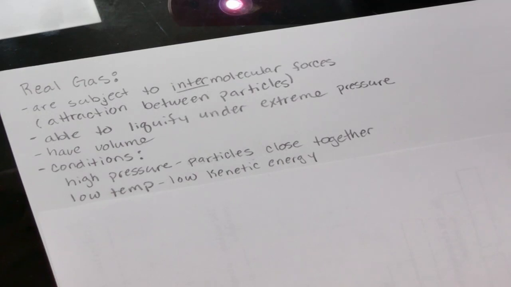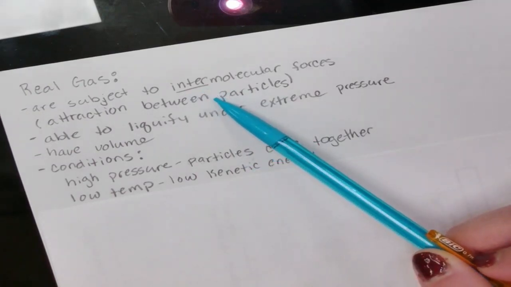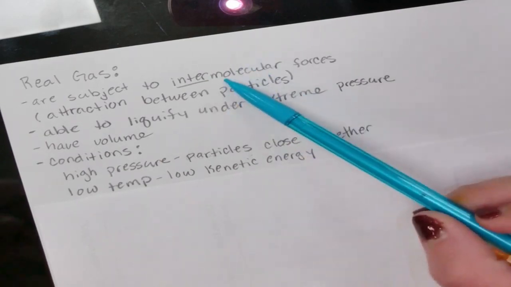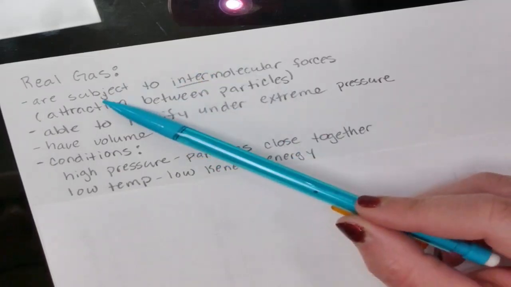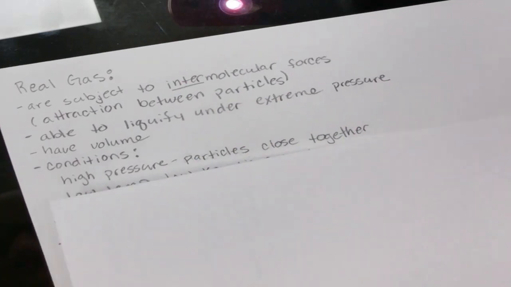So if I push particles really close together, then they are more subject to these attractions. Low temperature. Remember, temperature is the measure of average kinetic energy. So if particles are moving real slowly, then they are more likely to interact and stay around each other and then again be subject to these attractive forces.